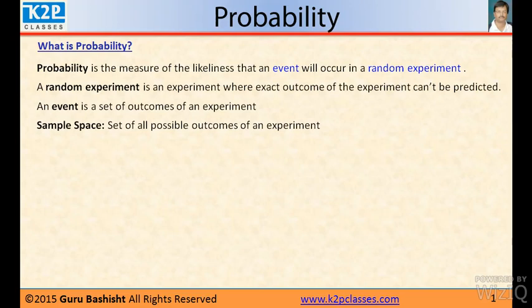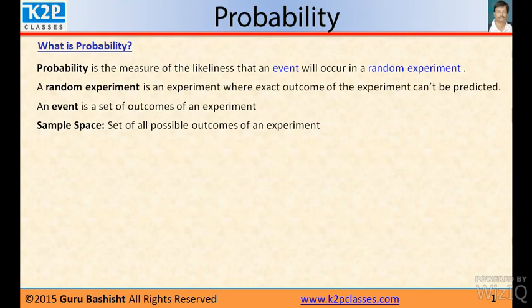Mathematically, probability is defined as number of favorable events divided by total number of events. Suppose we toss a coin 100 times and we find that 45 times head came and 55 times tail comes.